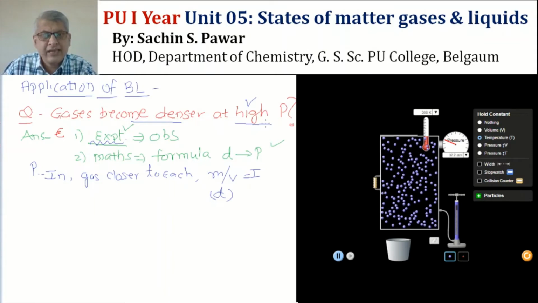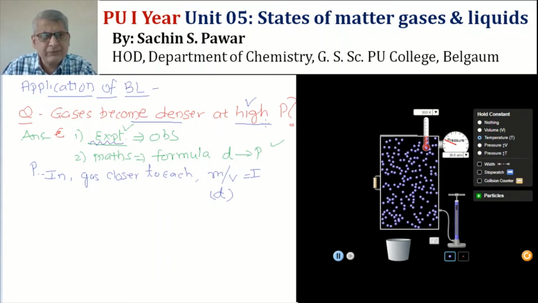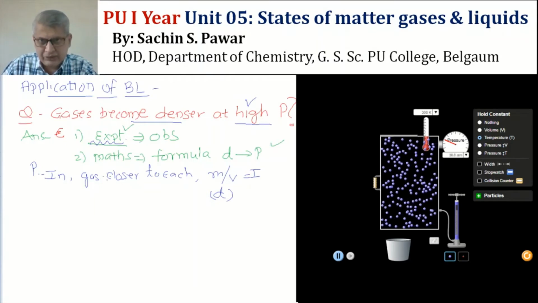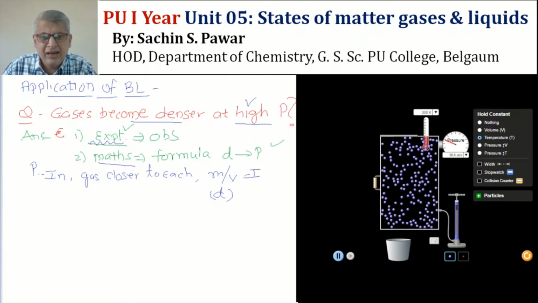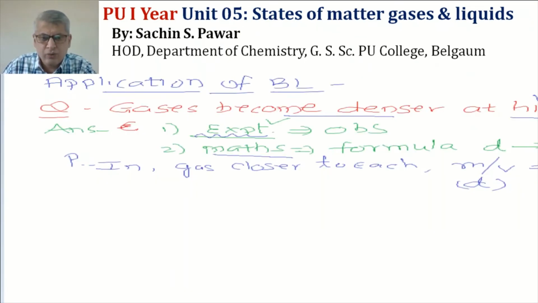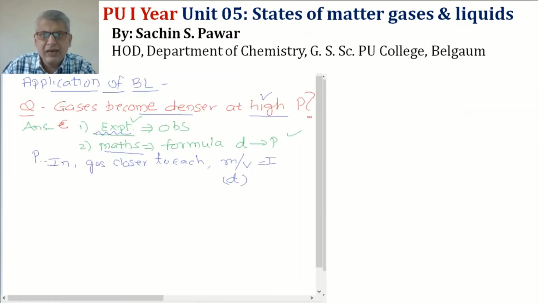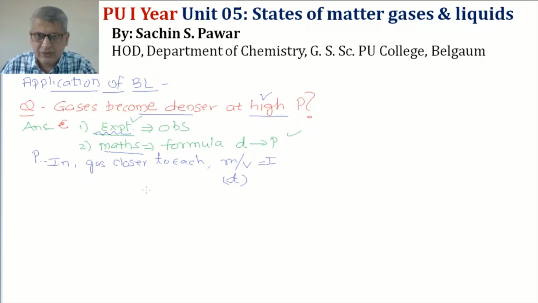This explanation is experimental. If you want me to explain this by mathematics, can we explain it by mathematics? Let's check it. So let's check the mathematical calculation for this. What will the mathematics people do? High pressure, denser, so they are talking about density. They will try to find out the relation between density and pressure. That's what was done by Boyle. So let us derive a relation between density and pressure.